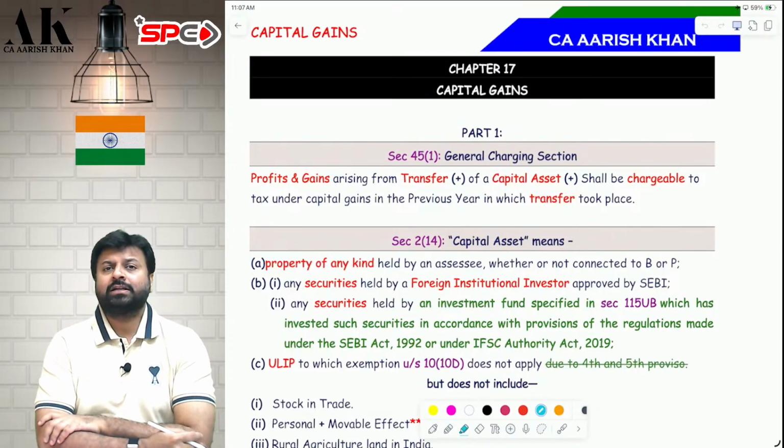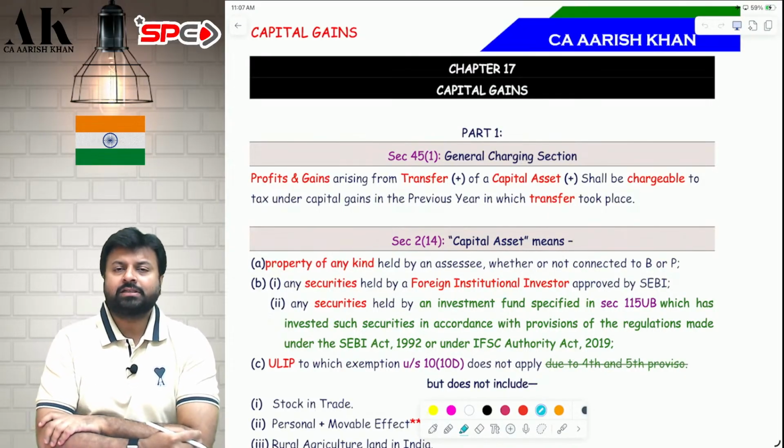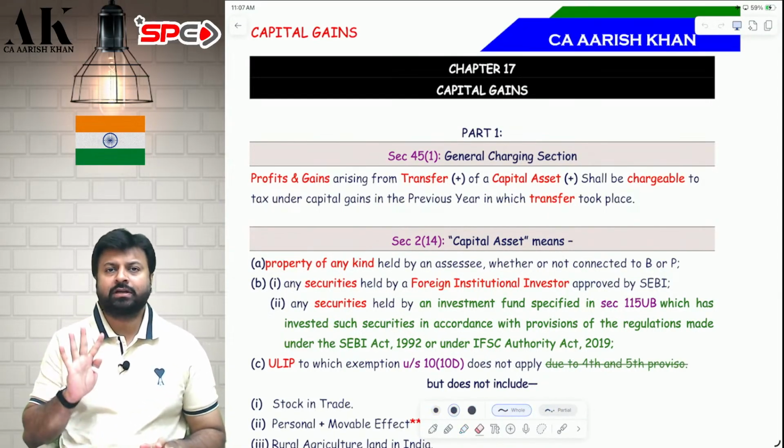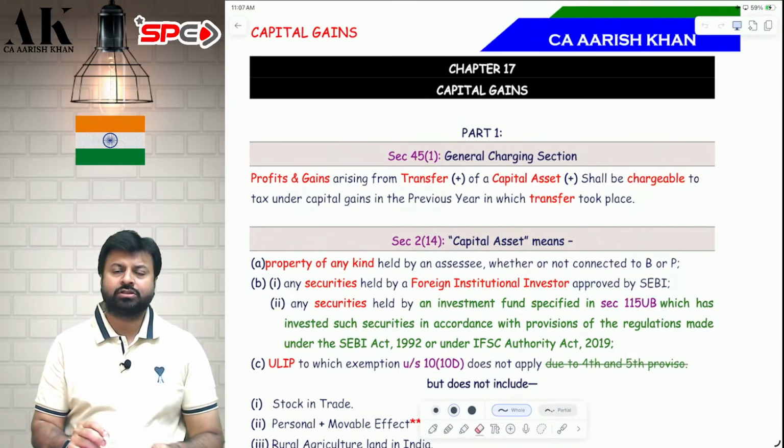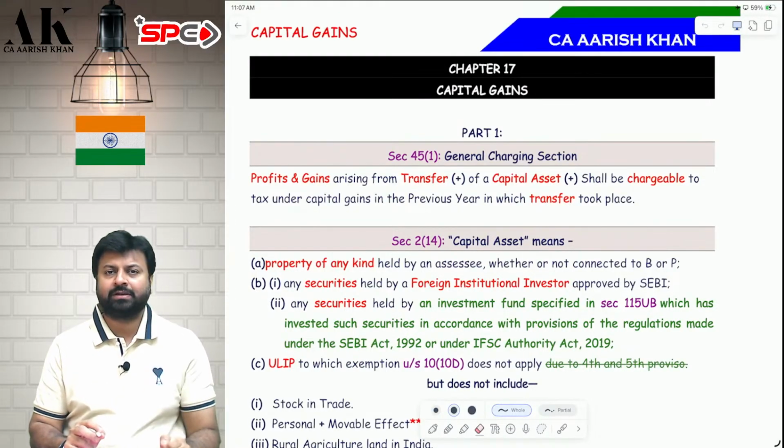Now what does general charge have to say? General charge has to say four things. If four conditions are fulfilled, you will be covered under the general charging section of capital gains, and you will be liable for tax as per the capital gains chapter.